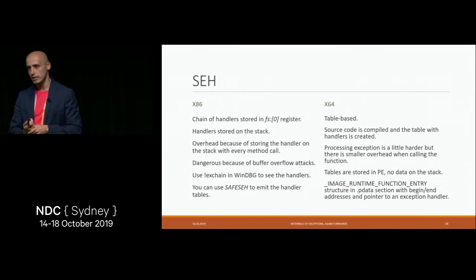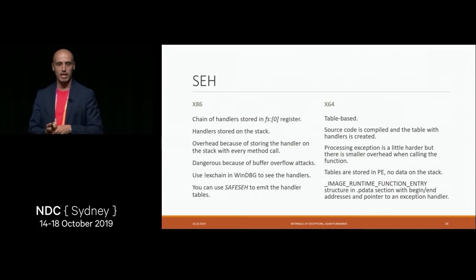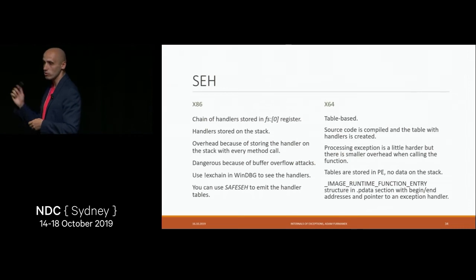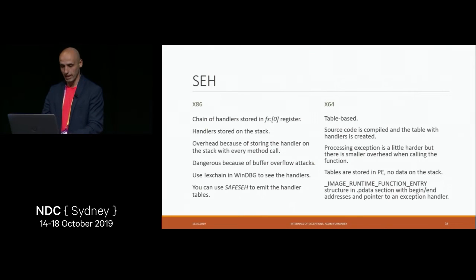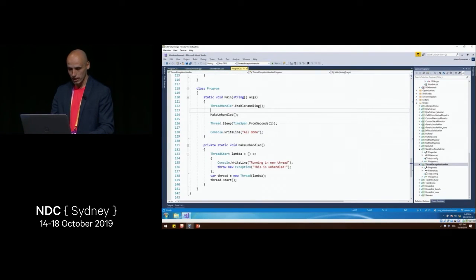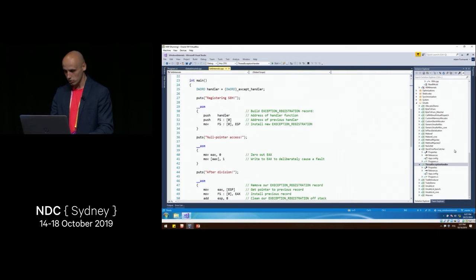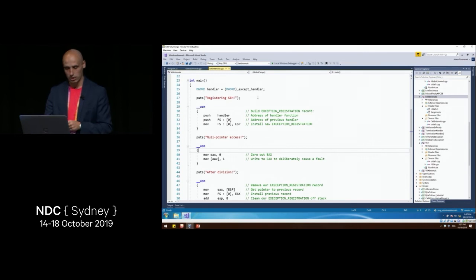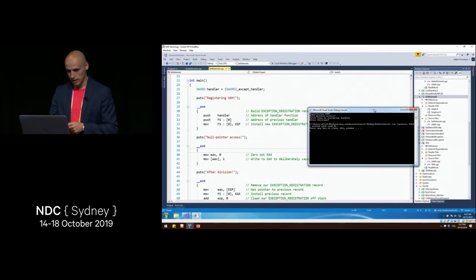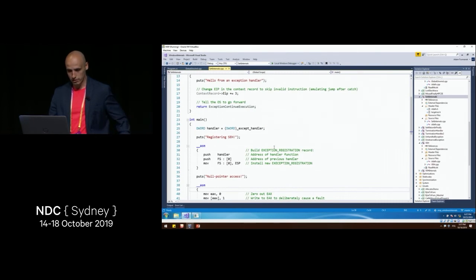In 64-bit, SEH, as well as some other mechanisms like DWARF or intermediate language exception handlers, are based on tables. Table-based means that we have some metadata describing how the exceptions should be handled and propagated, and we'll actually see this in a sec when we focus on the intermediate language exceptions. But let's stick with SEH, and we can see how this works under the hood by creating our own SEH exception, manually with machine code. So let's start the project and run this code.